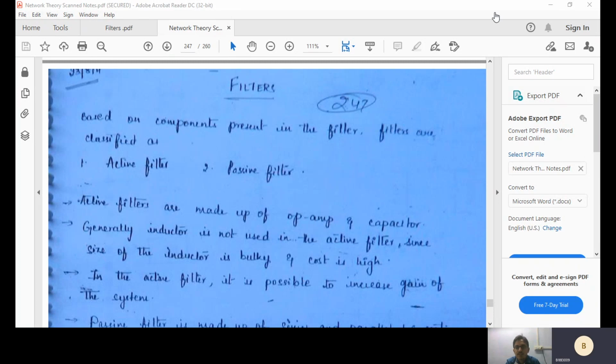Rule number 9. Visible, sir? Yeah, this one, right? Active filter and passive filter.